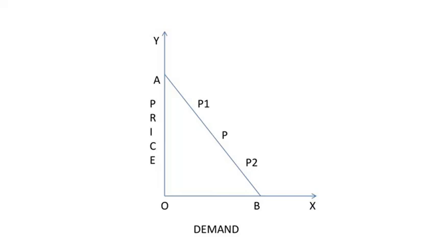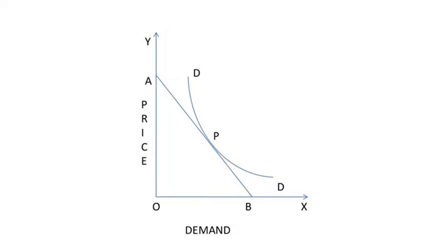Above the midpoint, say P1, demand is elastic because P1B is longer than P1A. Below the midpoint, say P2, demand is inelastic because P2B is shorter than the upper part P2A. If the demand is a curve, we draw a tangent to the point where elasticity has to be measured and apply the same formula, lower segment by upper segment, PB by PA. This method is shown in this graph.